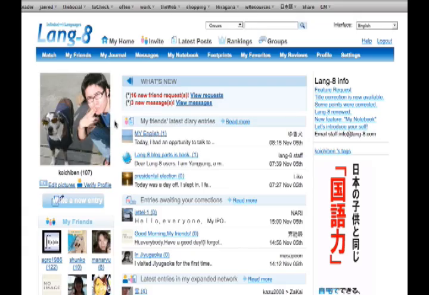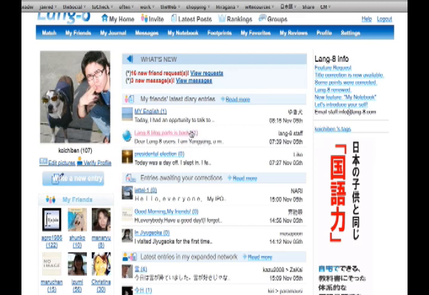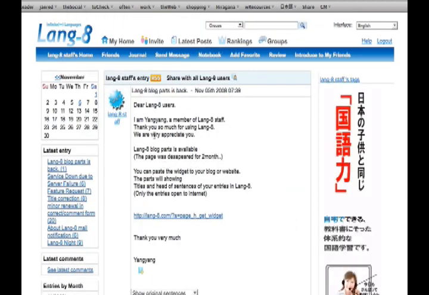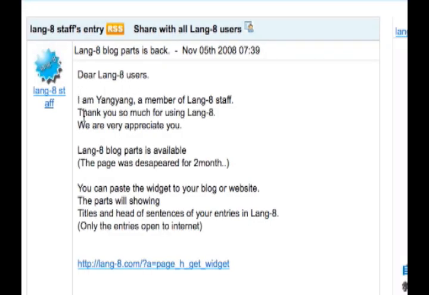Okay, so now we're going to look at other people's journal entries, and we're going to see how you can correct people, and you can also see how other people are going to be correcting yours. So what we're going to do is take a look at this article right here, and it's actually a Lang-8 blog post. So this says, Dear Lang-8 users, I am Yang, a member of Lang-8 staff. Thank you so much for using Lang-8. We are very appreciate you. So if you speak English, you probably see the mistake right here.